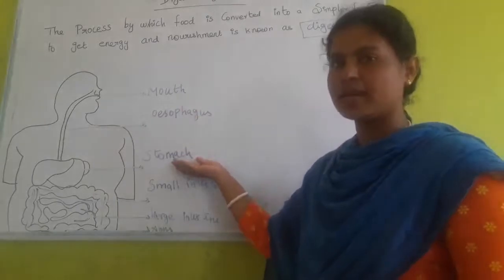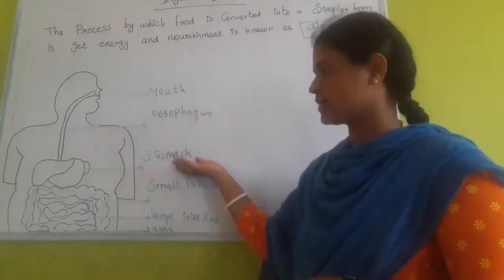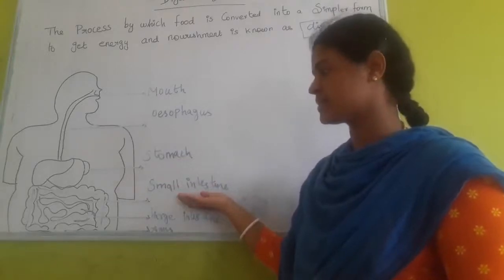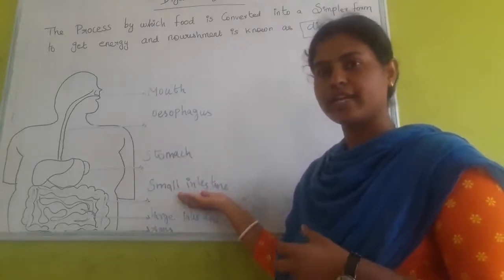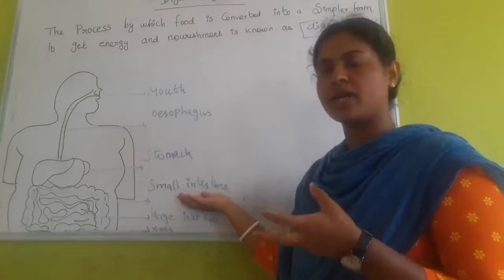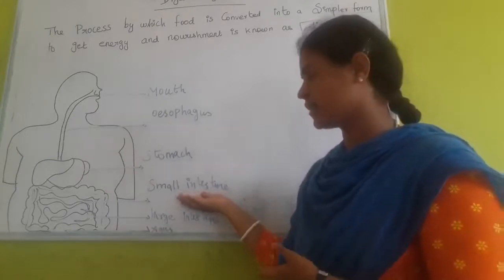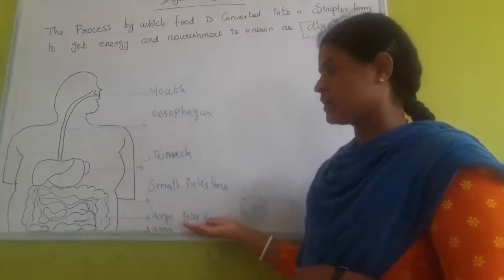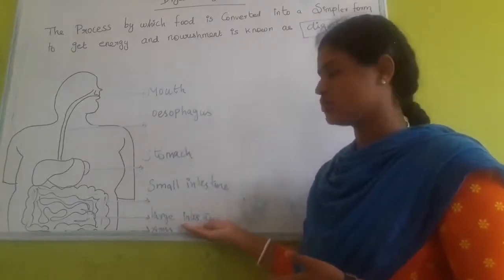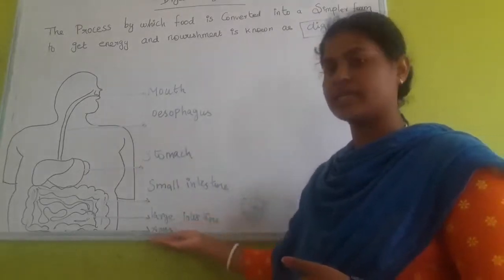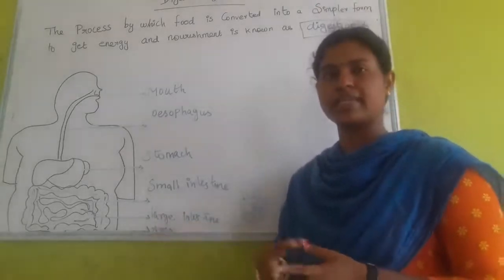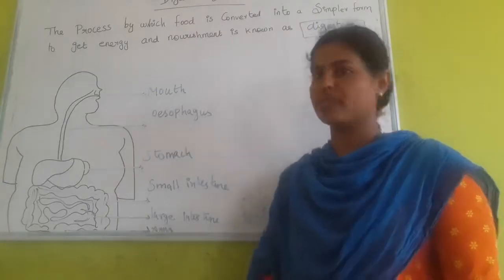Third one is the stomach. Food is mixed in the stomach. Fourth one is the small intestine. In the small intestine the food is converted into a simpler form and nutrients are absorbed here. Then the fifth one is the large intestine. The undigested food comes to the large intestine. Then the final one is the anus. Water is released through the anus. Let's see brief examples of these organs.